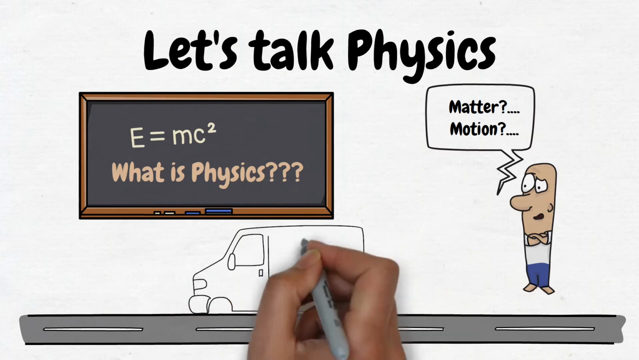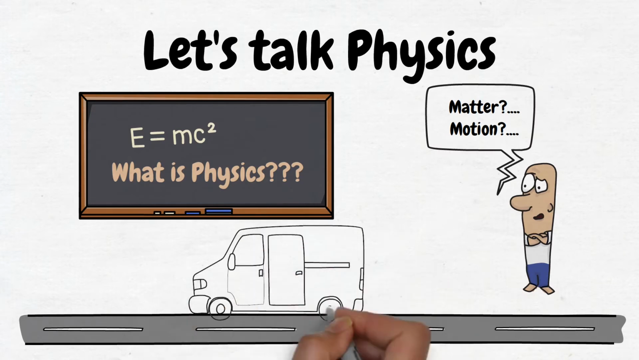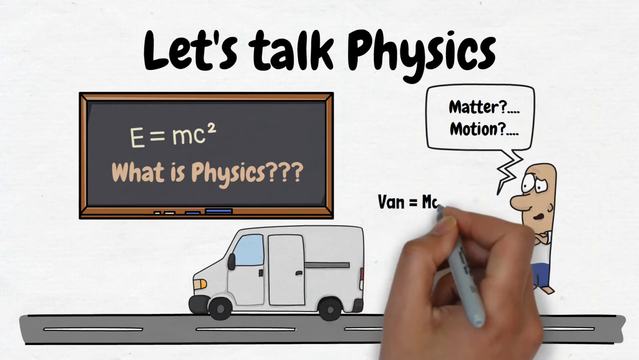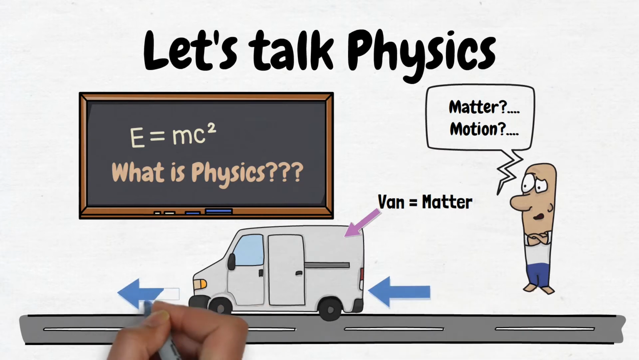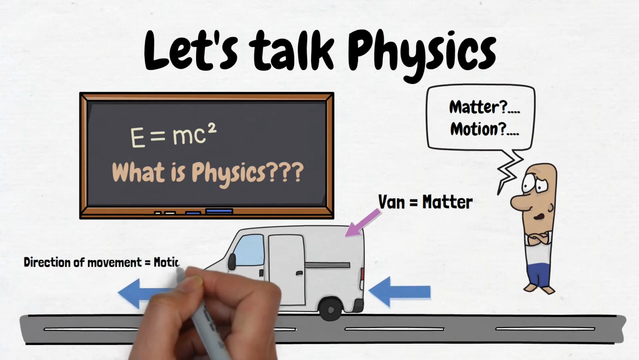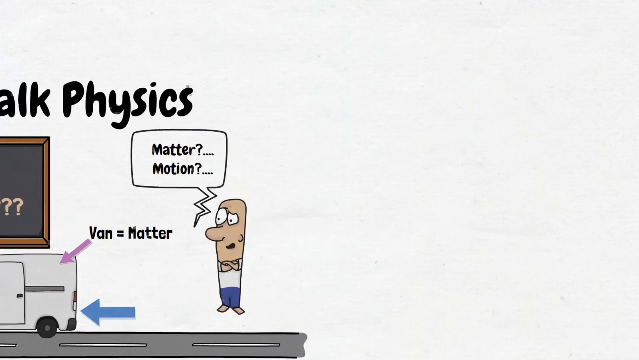So I'll give you an example of matter and motion. Here's a van. This van is an object and it's also considered to be matter. If the van is moving, the direction of movement is its motion.